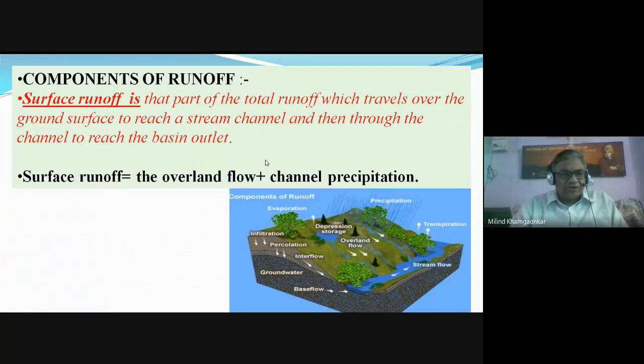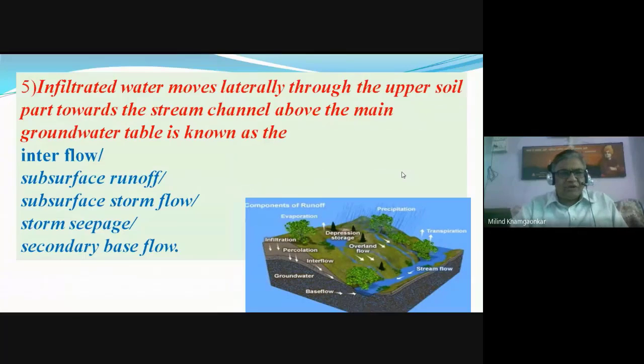Listen very carefully to which terms I use continuously. Surface runoff, again overland flow. It also includes the channel precipitation we have just discussed. Some water infiltrates, percolates, and moves laterally through the upper soil towards the stream channel above the main groundwater table. This is known as interflow, also known as subsurface runoff, subsurface storm flow, storm seepage, and secondary base flow.